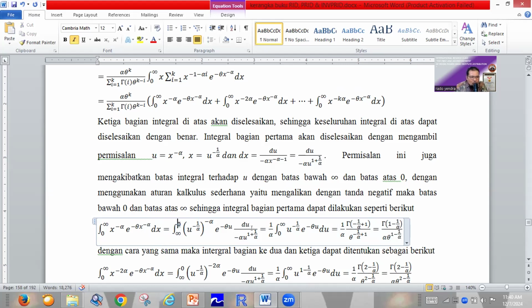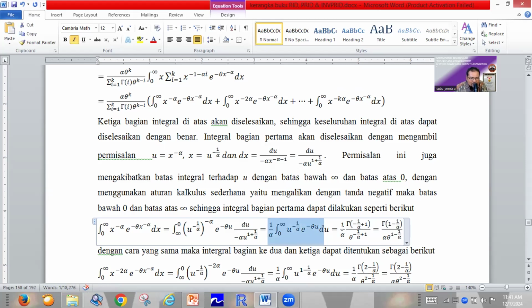Of course, we must put the minus in here. We give the minus so we can change again the limit of the integral, and the minus cancels the minus, so it becomes positive. So the integral becomes 1 divided by alpha, integral 0 to infinity, u power minus 1 divided by alpha, exponent minus theta u, du.